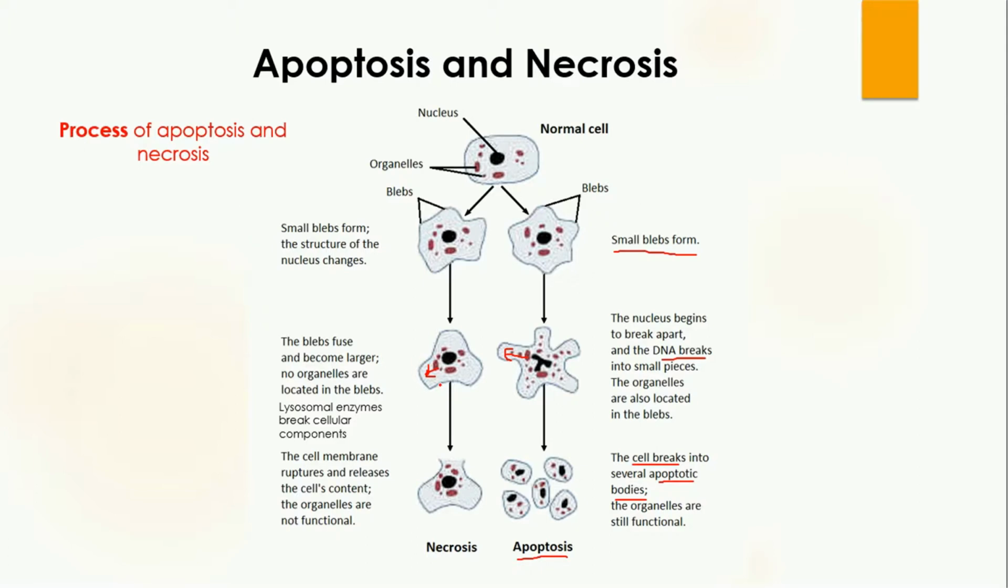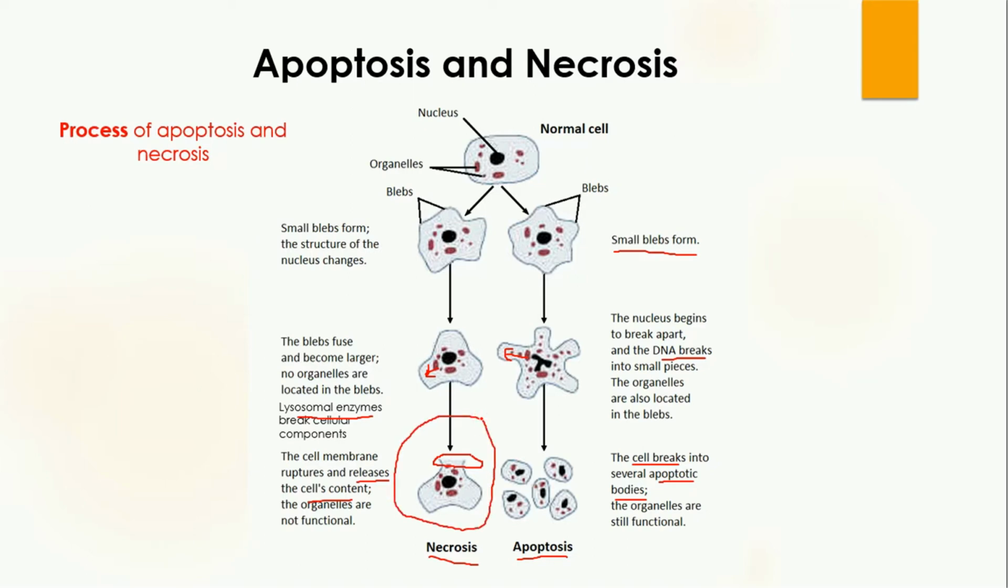Then lysosomal enzymes present in the lysosomes break down the cellular compartments, which are the organelles. After that the cell membrane ruptures and releases the cell content into the surrounding environment, and this is why we call it necrosis. Due to the spread of this internal content to the surrounding area, the area of injury becomes swollen.